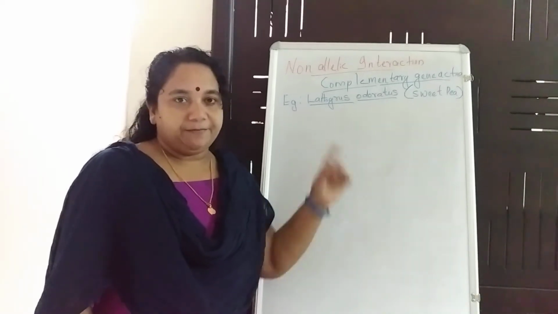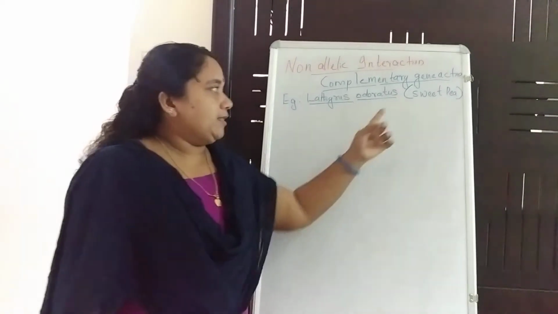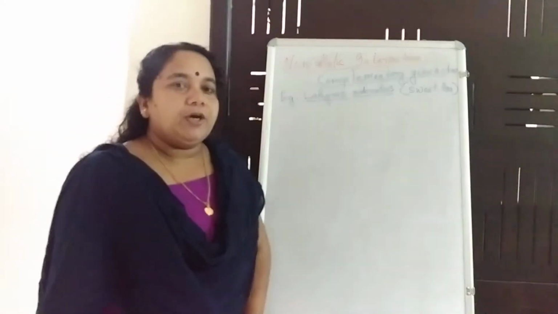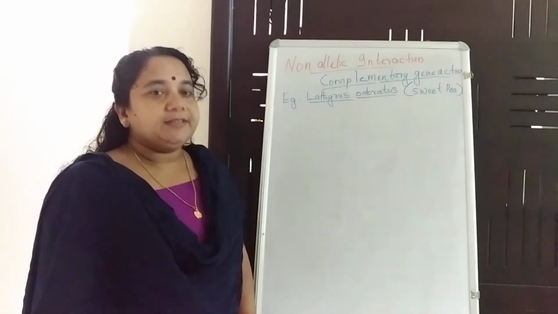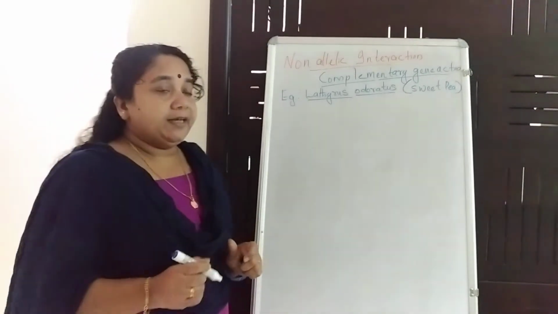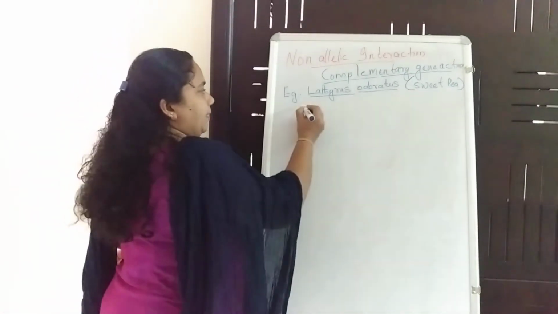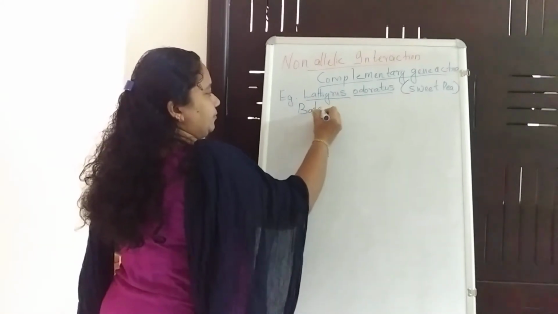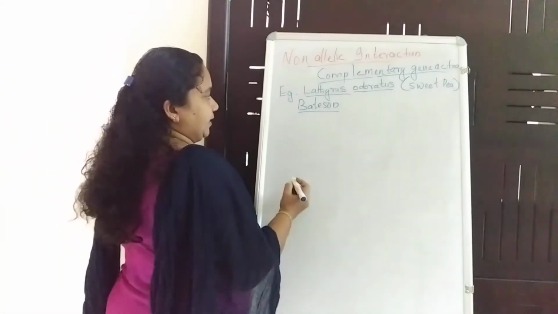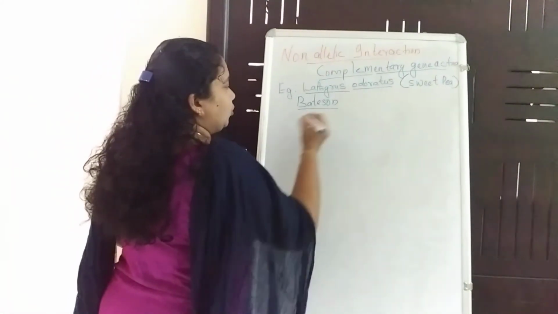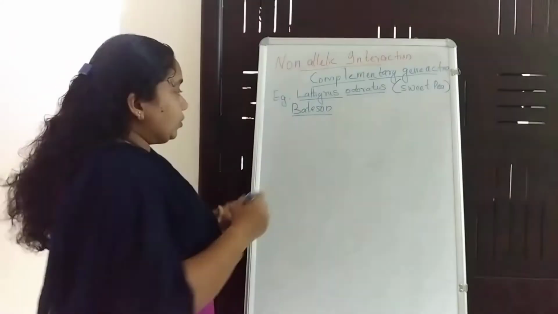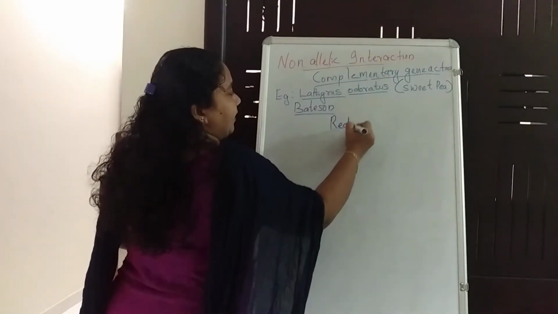It is the scientific name, and the common name is sweet pea. So complementary gene action can be explained using Lathyrus odoratus, which is called sweet pea. The work on Lathyrus odoratus was done by Bateson. For his work, he selected two phenotypic plants and he crossed a red flowered plant